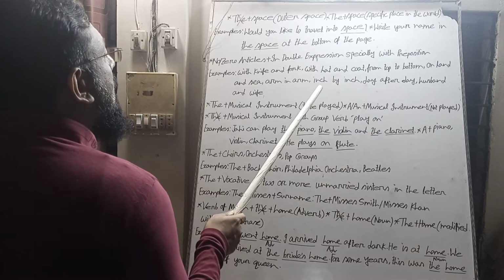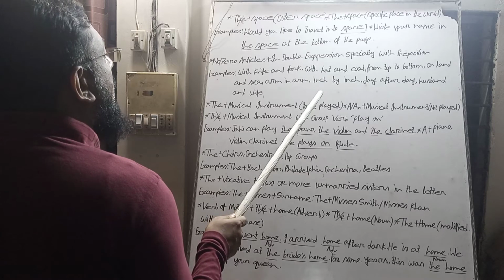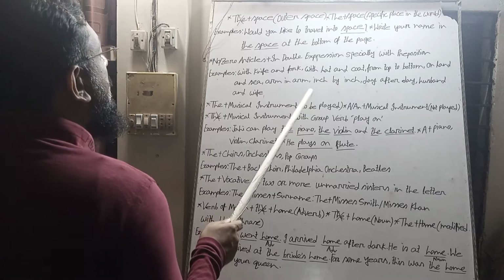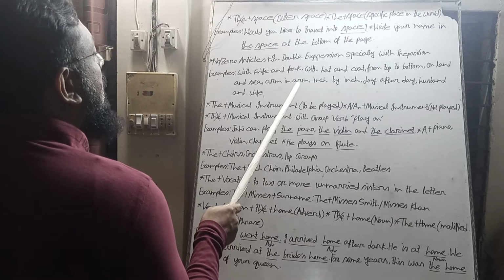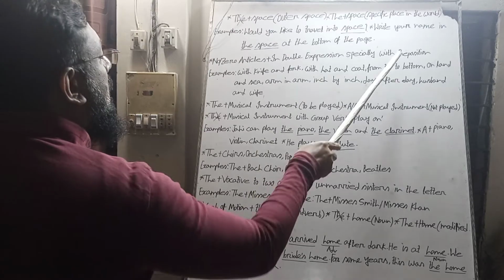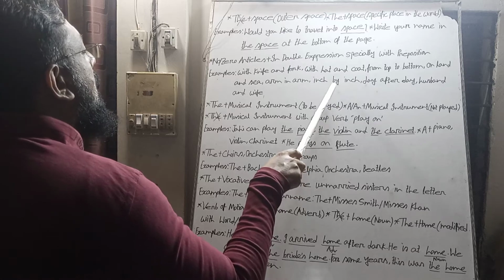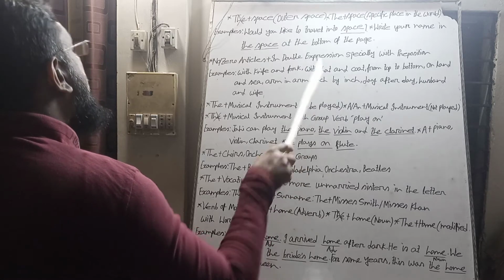They are double expressions. We don't normally use any articles with double expressions, especially with prepositions in double expressions.